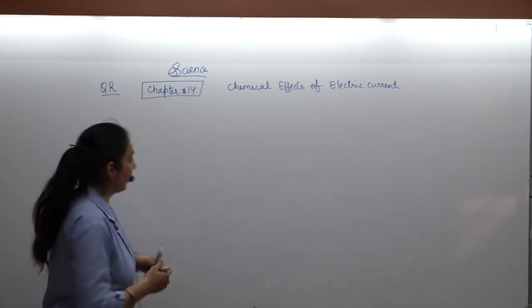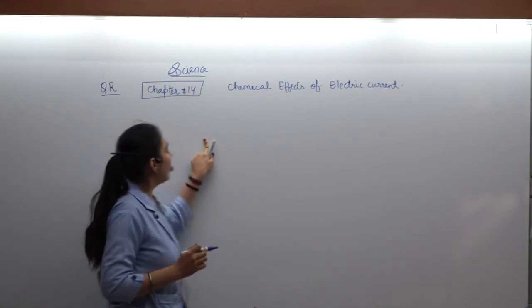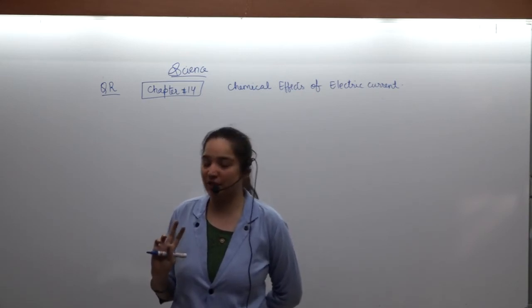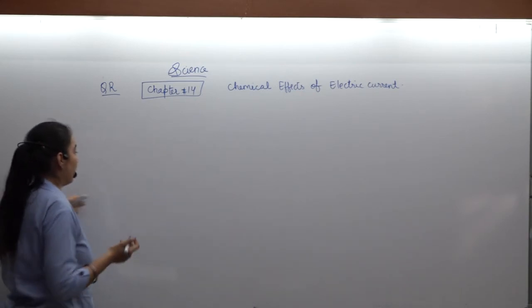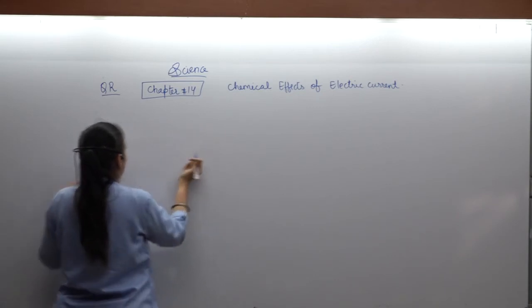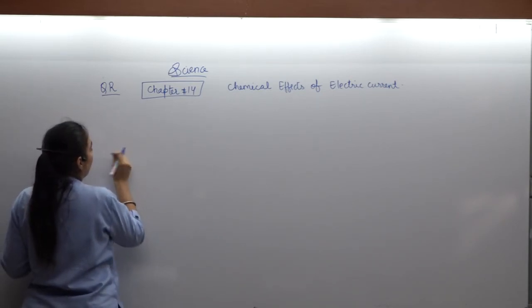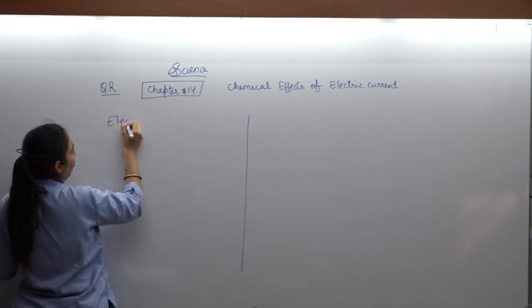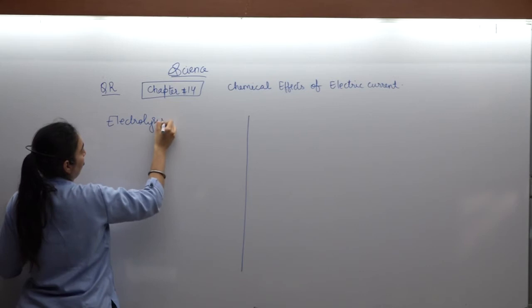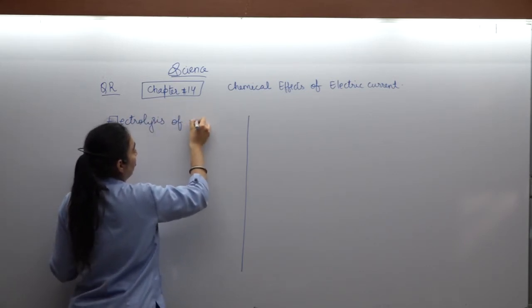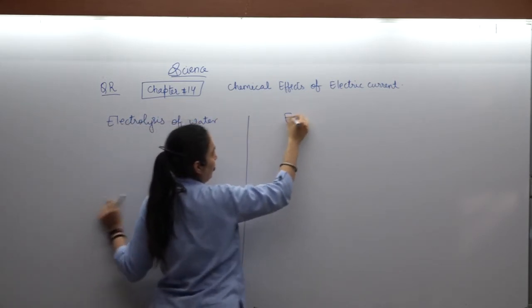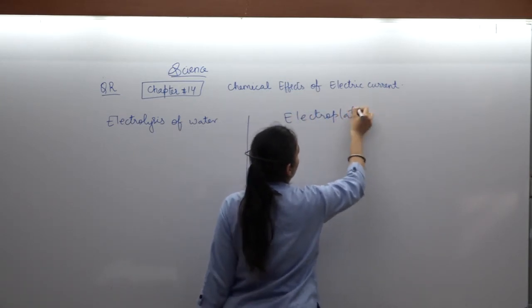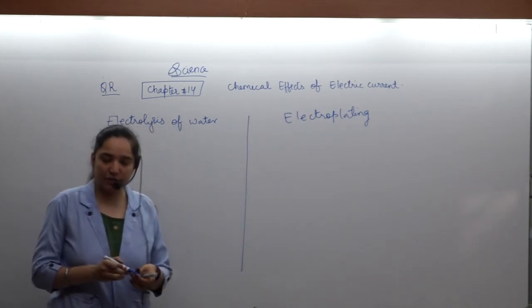Now, chemical effects of electric current, the name of the lesson. Here there are just two very important basic activities which I am going to make you learn, and its uses. First of all, the very first part, electrolysis. Next is electroplating. These are two very important uses of electric current. Then further uses are there which you have to cram.